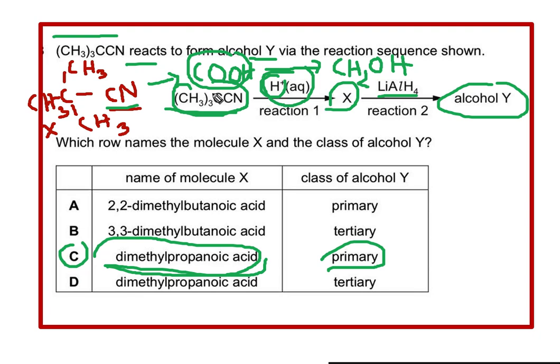Then the carboxylic acid, I mean dimethyl propanoic acid, if you reduce it with lithium aluminum hydride, it will form a primary alcohol. So Y will be a primary alcohol and C is the correct answer: X is dimethyl propanoic acid, and Y is the primary alcohol.